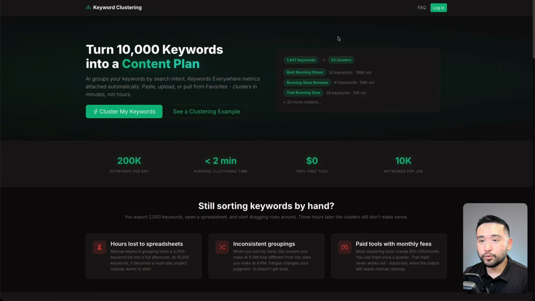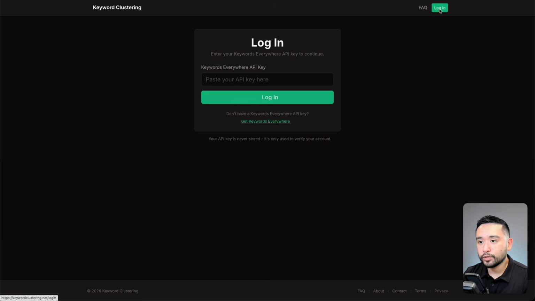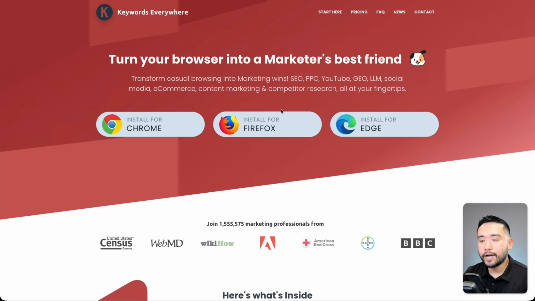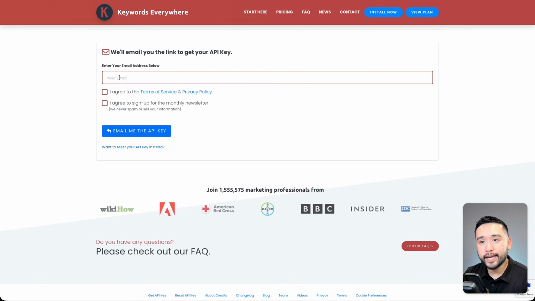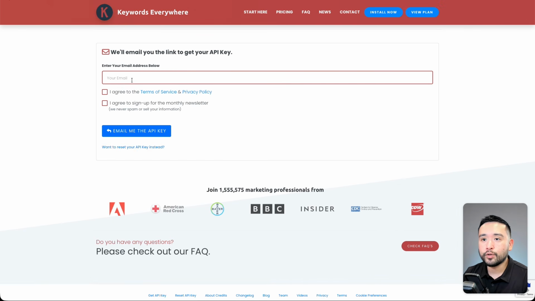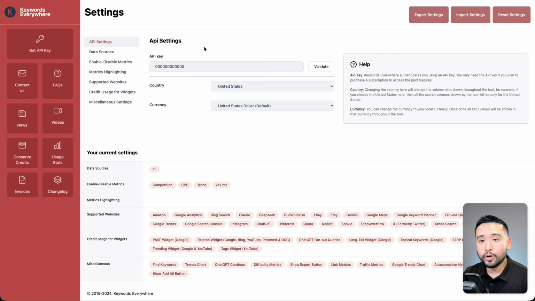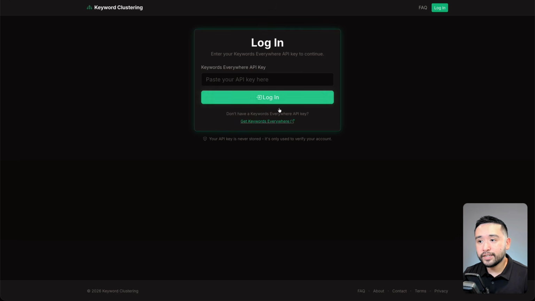Now, keywordclustering.net is a free tool to use. All you need is a free Keywords Everywhere API key. So if you don't have Keywords Everywhere just yet, you can go here and install the browser add-on. You can also click on Get Your API Key and add your email right here to get a link to your free API key. You could also go into your API settings and get your API key right here. Then paste it in this field and log in.